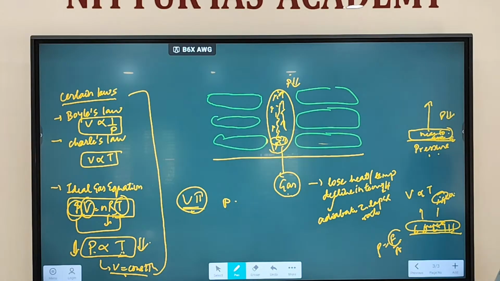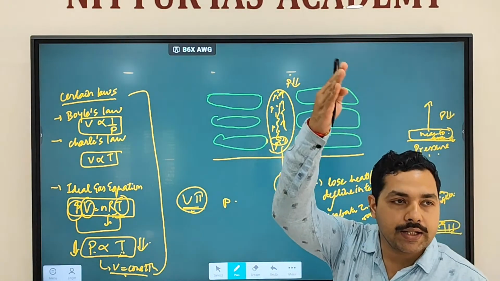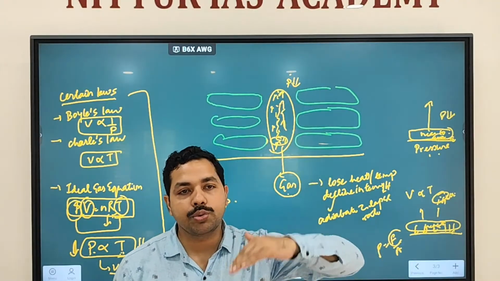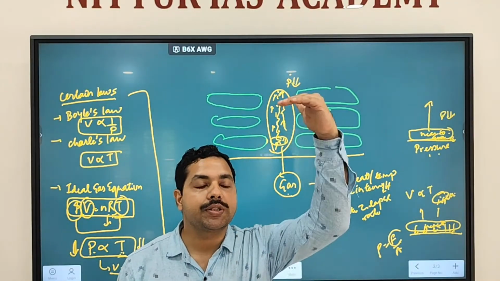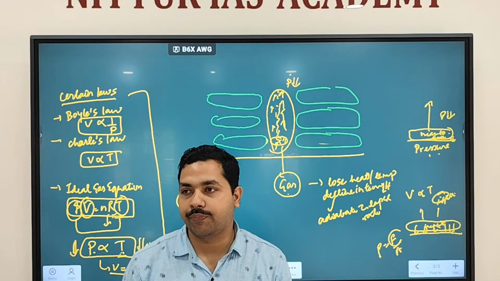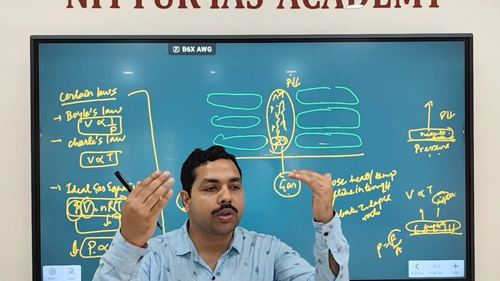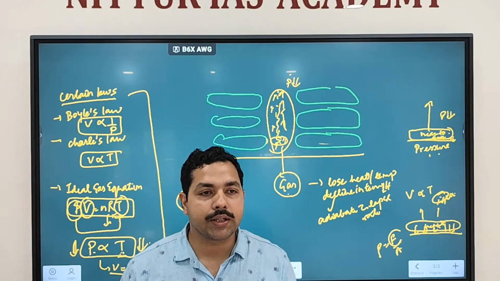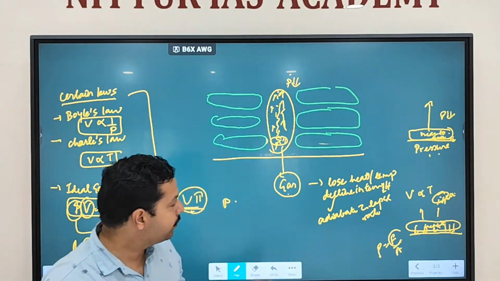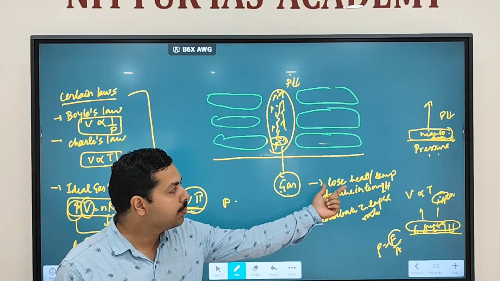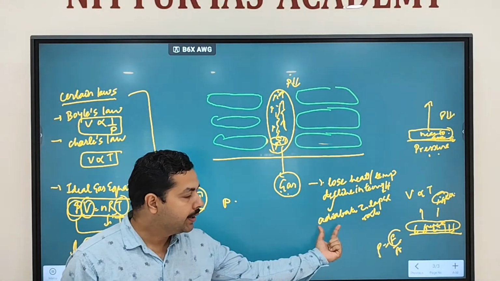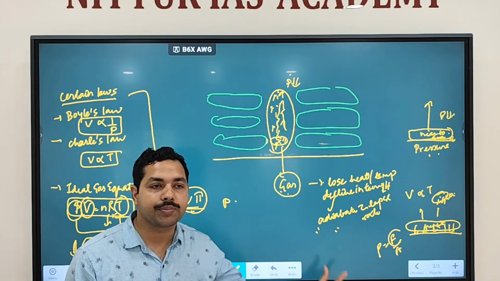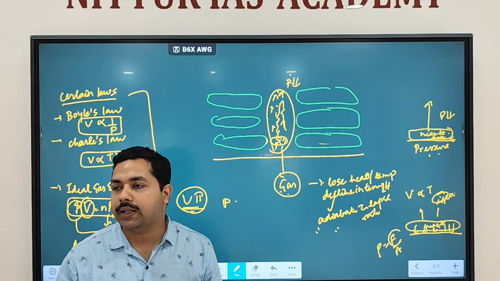So what we are saying is, when our air parcel is rising, what will happen? Pressure will decrease. As you go up, pressure will decrease. When pressure decreases, temperature will also decline. When temperature declines, the gas will lose its temperature, and this loss or decline in temperature is referred to as which type of lapse rate? Adiabatic lapse rate.